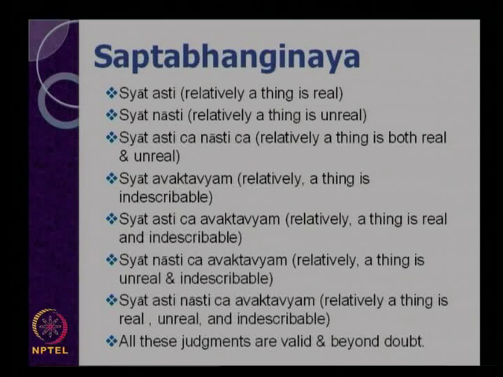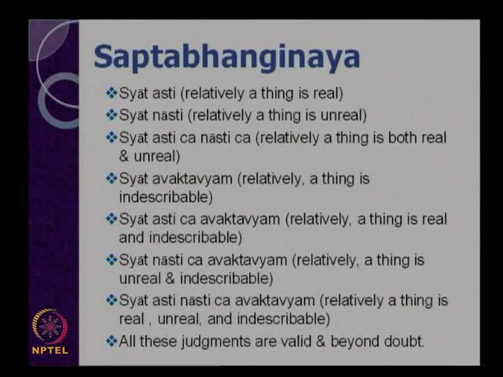First we will discuss Syad asti, and after that one after another as written sequentially. Syadvada said that a cognizer's knowledge about an object or an aspect of an object is relative in character, and that is the real.